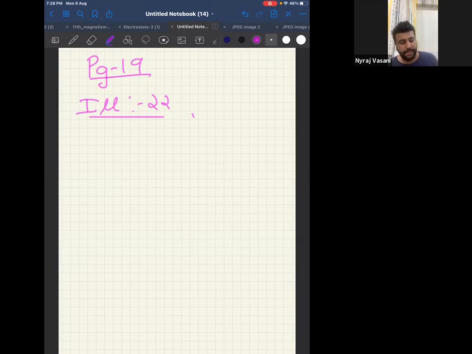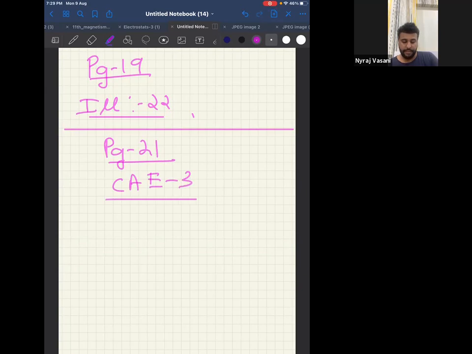Get the answer for all 10. Compare your answer with the book back. The answers are on page number 48. And tell me whether you can manage or do you get the right answers. Start. Page number 21, concept application exercise 3. In that, question number 1.